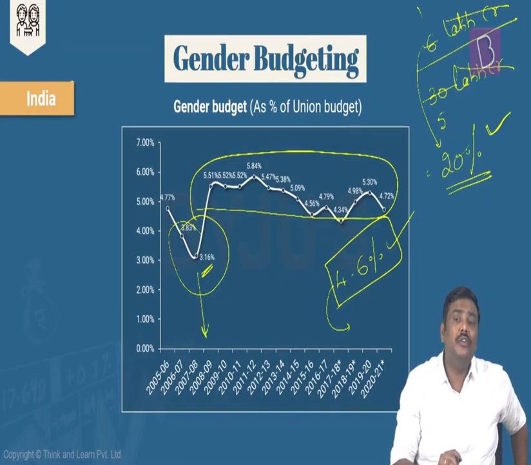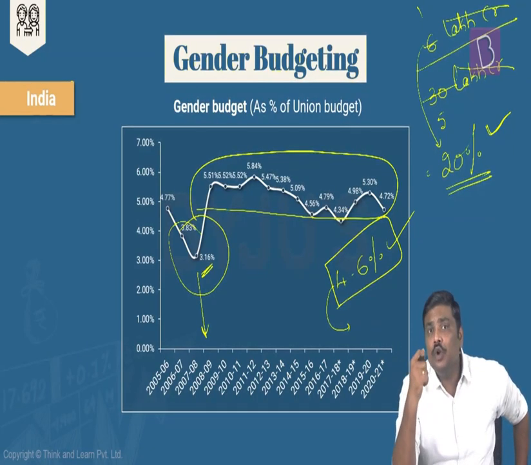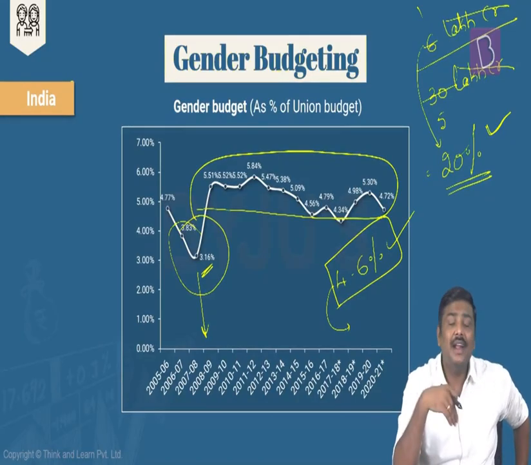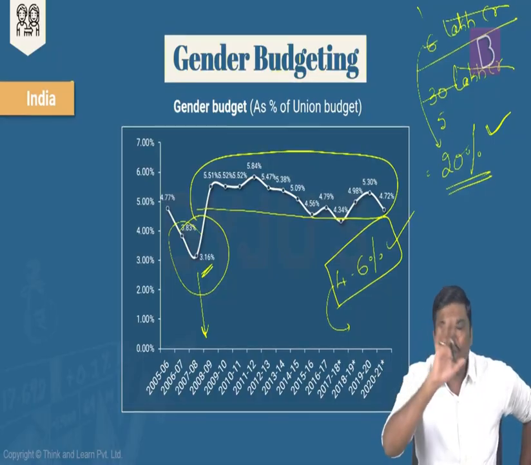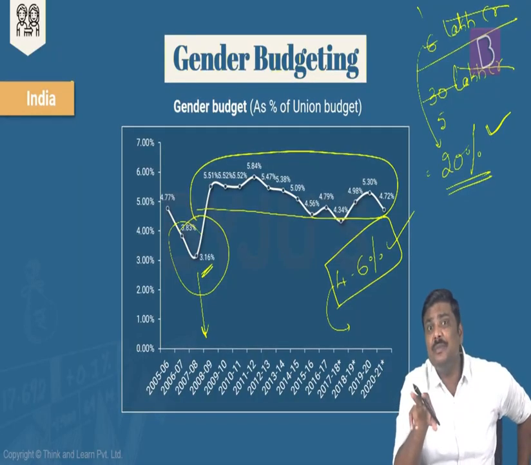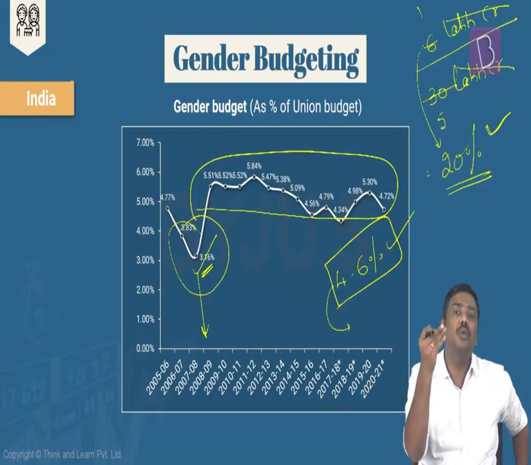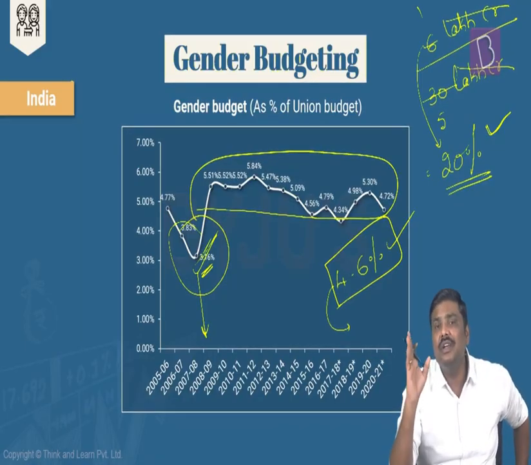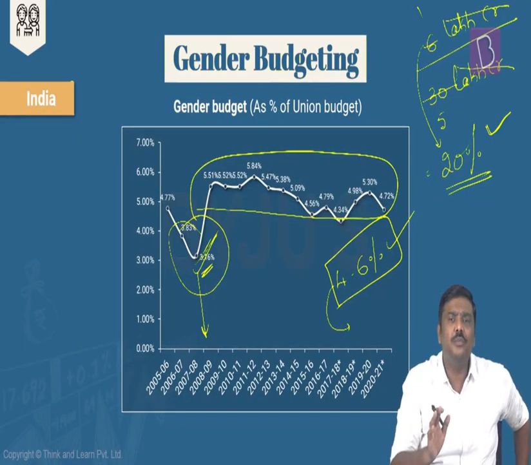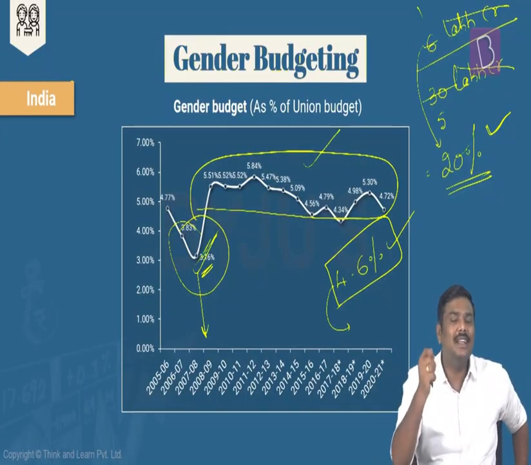These were the years when the Government of India was making a budget for an Indian economy which was going through a slowdown phase. There was an external event called the global crisis, which started in the USA, and as a result there was a huge impact even on the Indian economy, just like it affected other global economies. So in this crisis period, the focus was more on a recovery of the economy rather than greatly promoting gender budgeting. That is the precise reason that for a couple of years, as a percentage of total expenditure, the expenditure under gender budgeting has been below 4%. But for the majority of the time, it has been above 4% and below 6%. And that is the cause of concern.